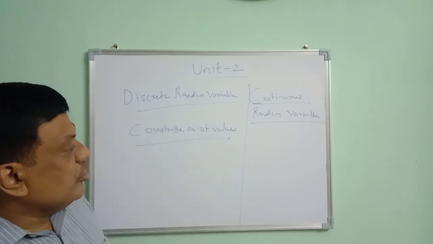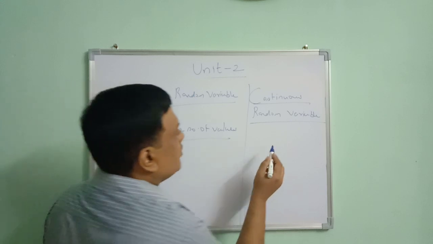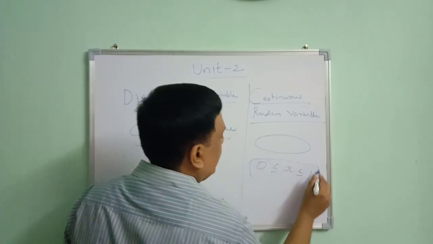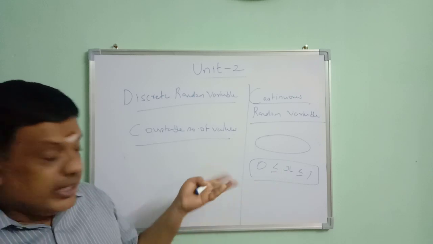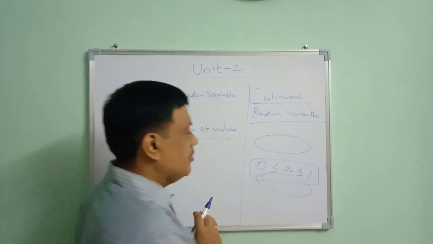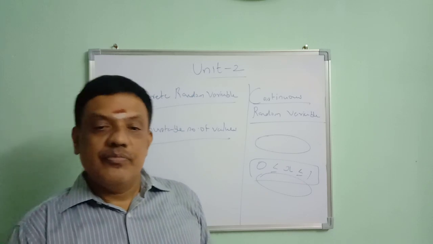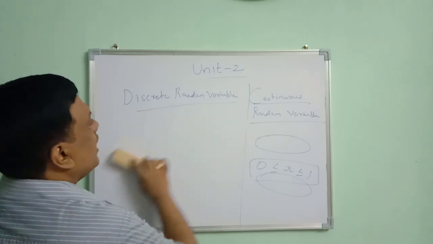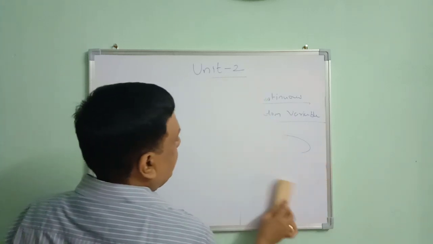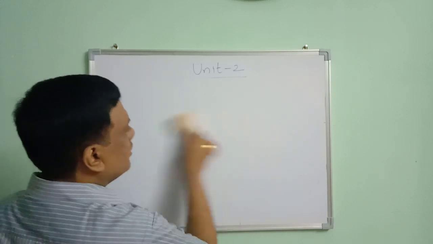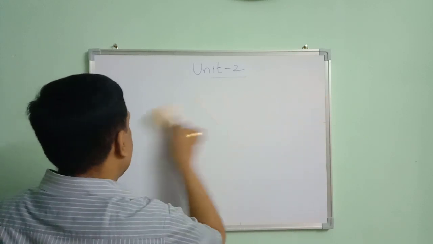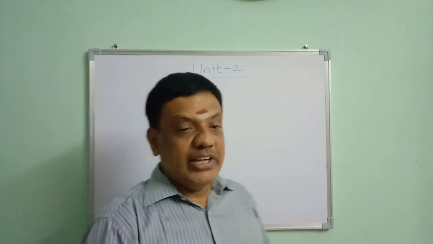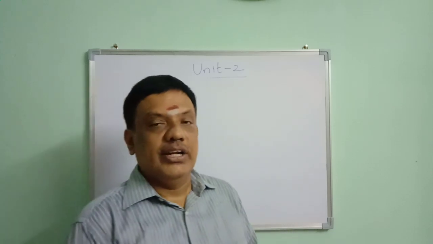A random variable is said to be a continuous random variable for a particular limit. Suppose we are having the range from 0 to 1, and we are having infinite number of values between the particular limit, then it is known as continuous random variable. So for discrete random variable, we have a countable number of values, and for continuous random variable, we have a particular limit and all the values lie within the range.